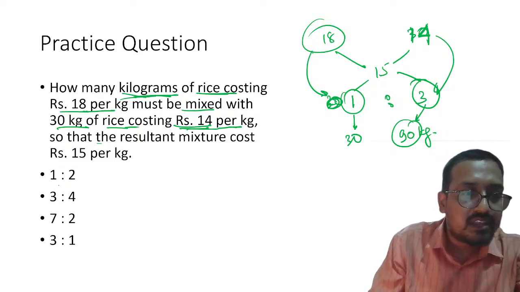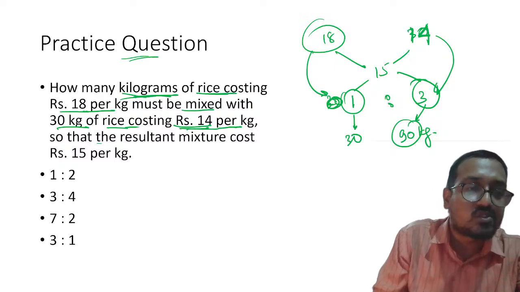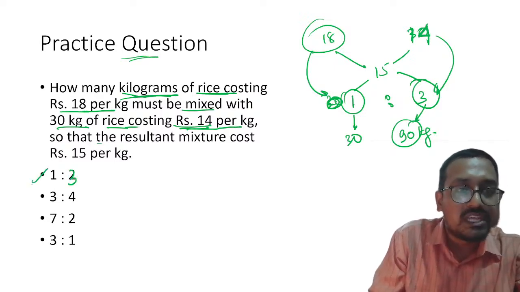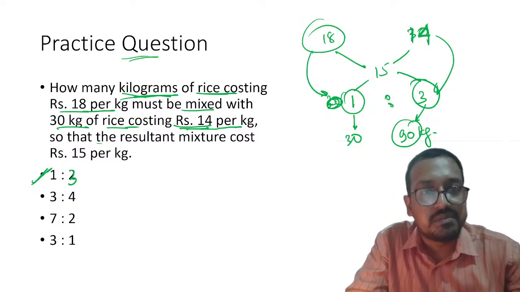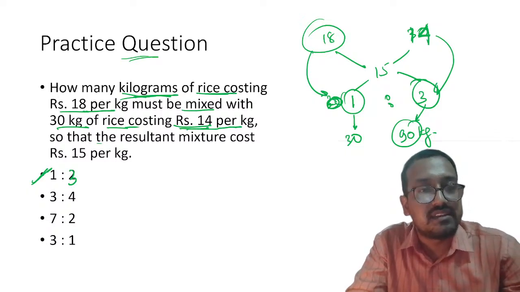Clear? Here the option might be wrongly set because this was a practice question set by me. 1 is to 3. Please remember this will be correct. Understood this thing? Not 3 is to 1. Please remember because they have clearly asked this thing. Clear?